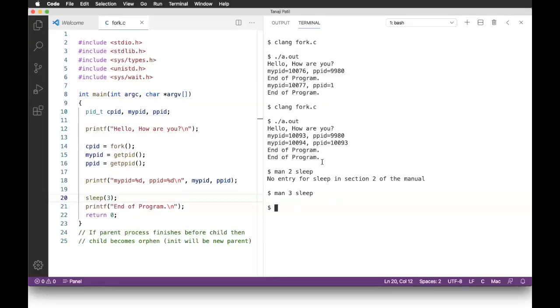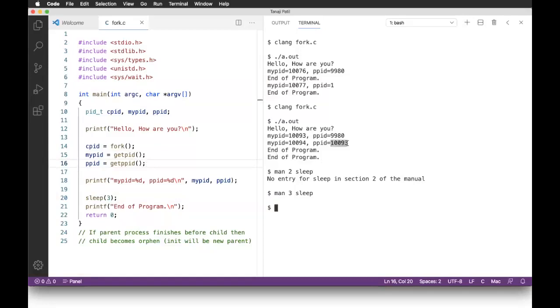Now because we added sleep here, parent voluntarily gave the control of processor to the child process. So child has executed this statement. It got PID of child, PPID of parent. Now this time still parent is alive. Parent has not finished. And that is the reason it got the correct value.